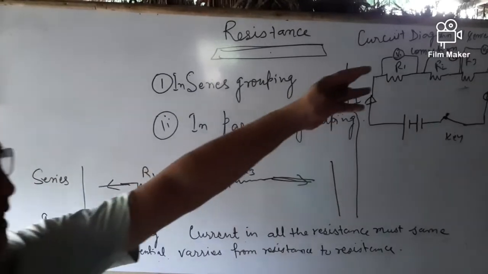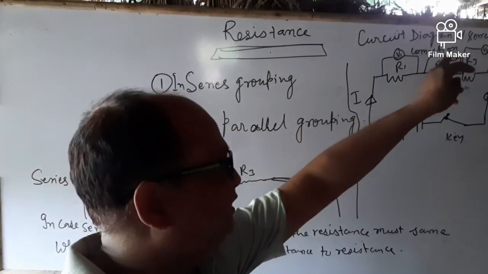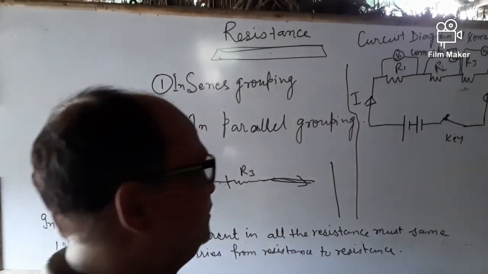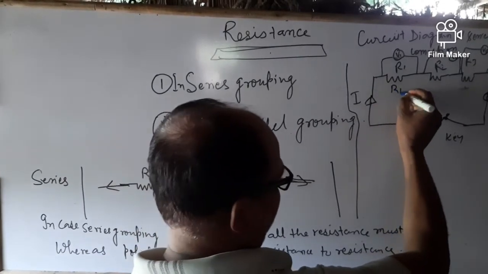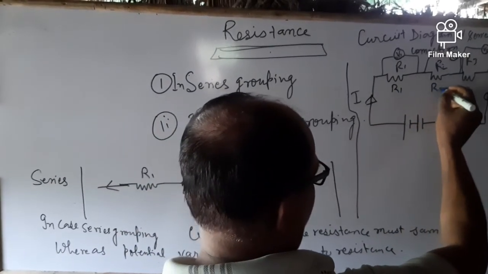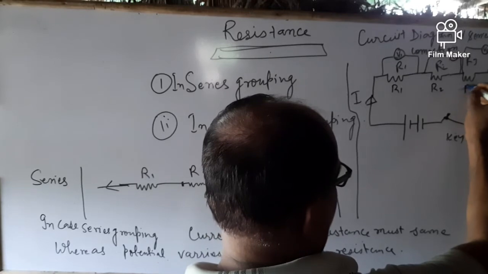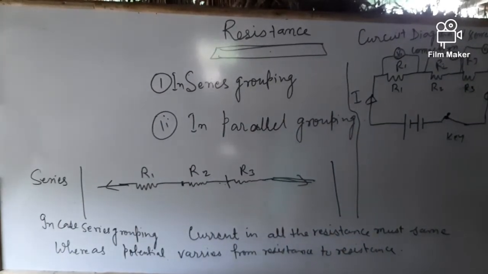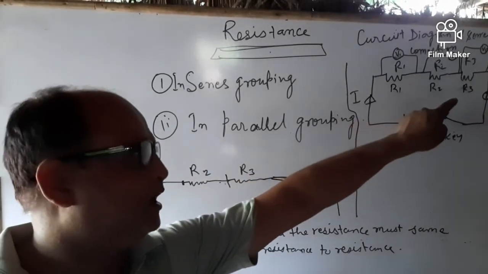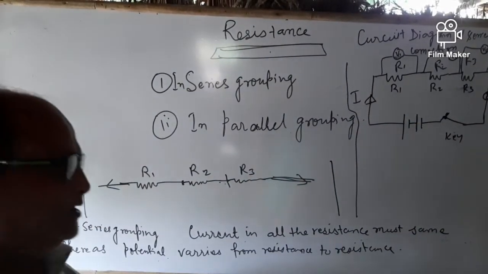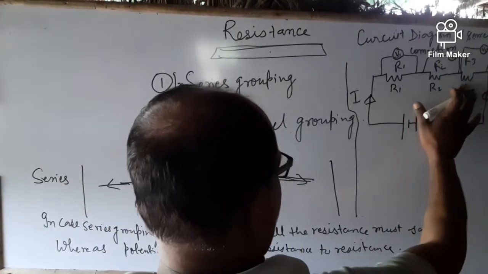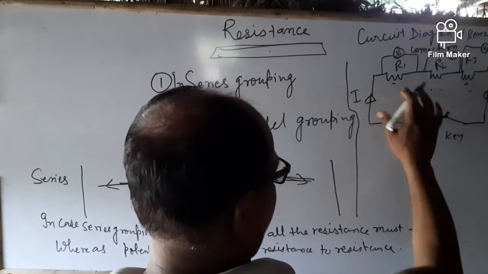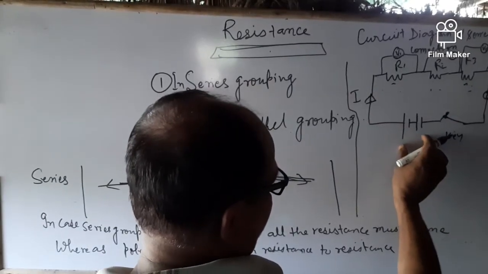Here is the circuit diagram of series connection. This one is the first resistance R1, this one is the second resistance R2, and this one is the third resistance R3. These three resistances are connected through a battery.